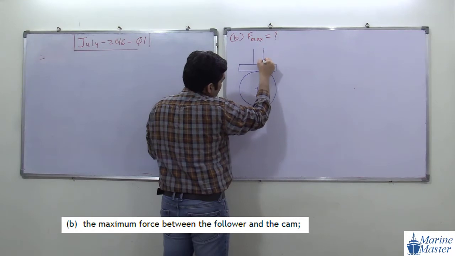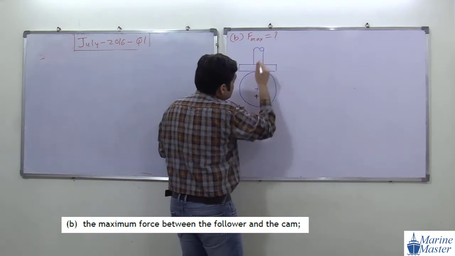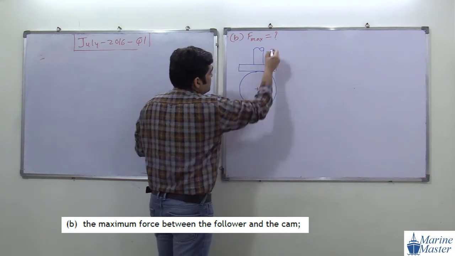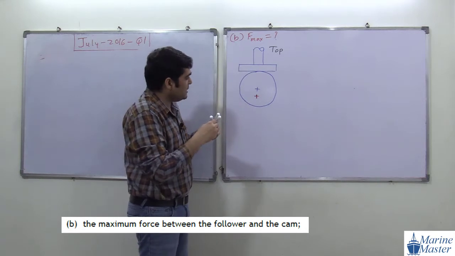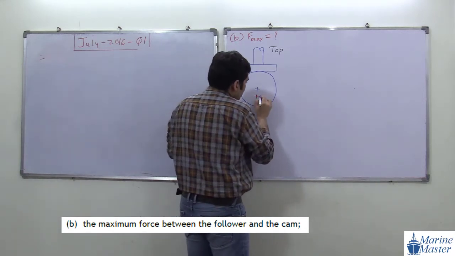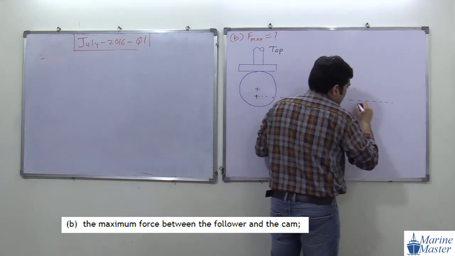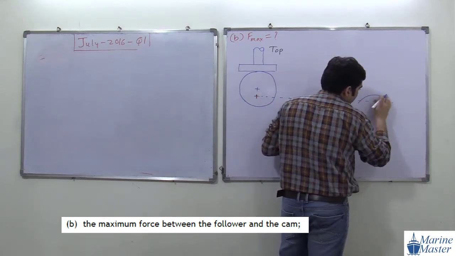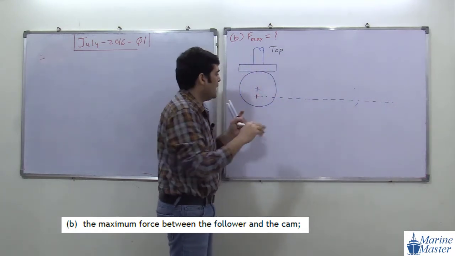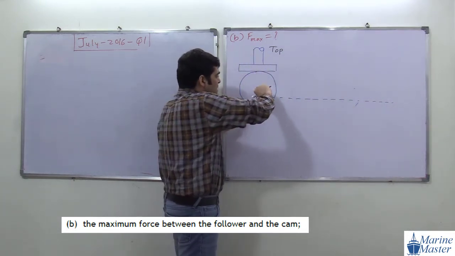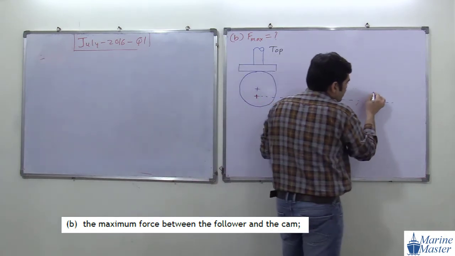Try to see the same scenario. Very simple discussion. Then this is the topmost position. This position is the topmost position of the follower. Then I am going to show you another position. This other position is the bottommost position of the follower. For the bottommost position, what will happen? In the previous question, this rotated by 180 degrees. We studied that in the previous question.